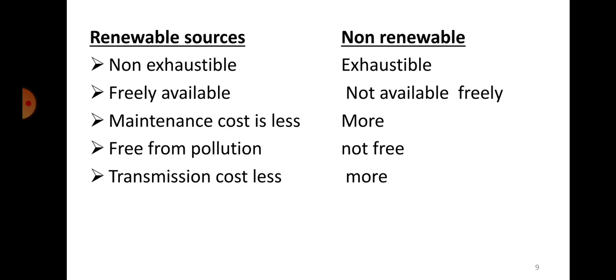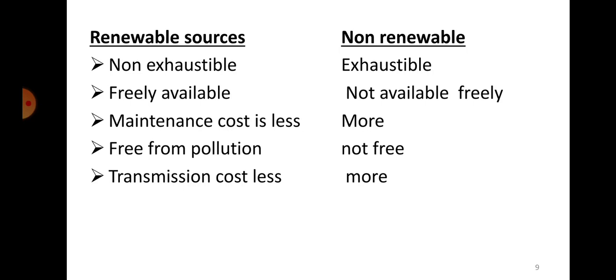All the renewable sources of energy are absolutely free of pollution, and the transmission cost is less. Okay, transmission cost in the sense transferring the power from one point to another.